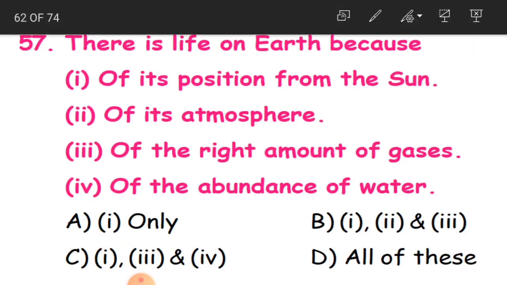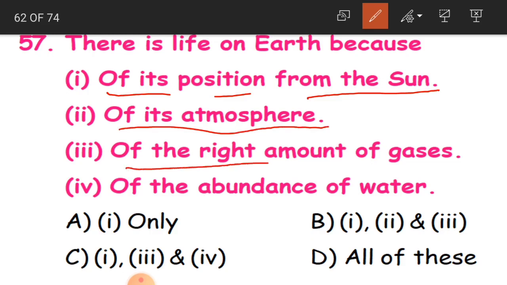57th question. There is life on earth because: of its position from the sun, of its atmosphere, of the right amount of gases, of the abundance of water.